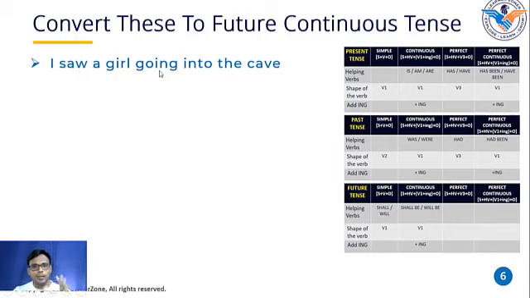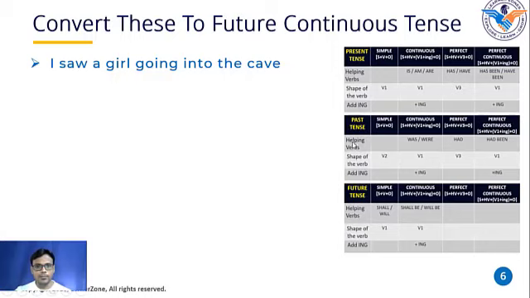Okay, so this sentence might be of simple present tense or simple past tense, because we don't use a helping verb here, we don't use a helping verb here. Okay, now what is the next step? In order to understand in which tense it is written, we have to look out which shape of the verb we have used. Okay, I saw. See, saw, seen. Saw is the second shape of the verb. So where are we using the second shape of the verb?